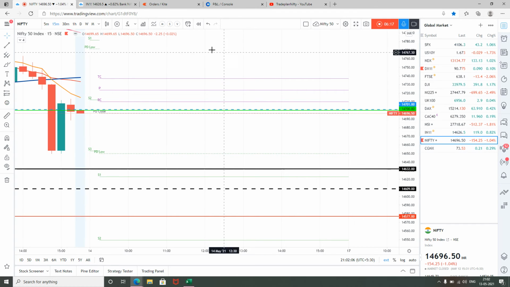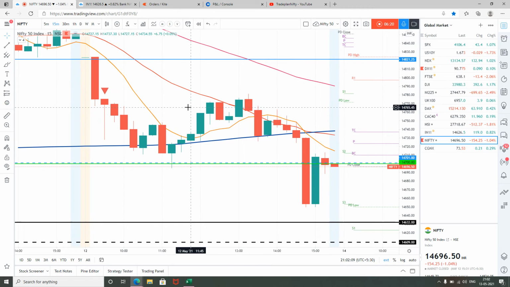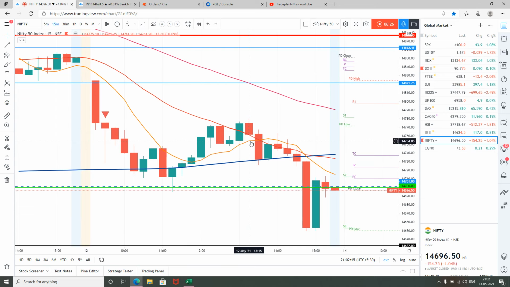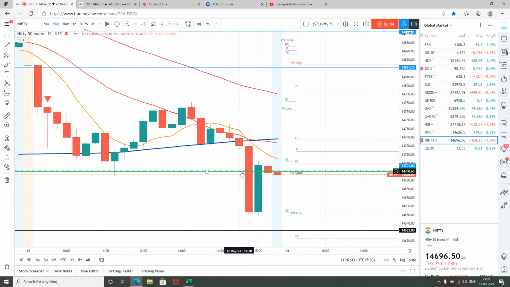Now let's see what happened on 12th of May. On 12th of May, my plan was to sell on rise, and I was already carrying one PE. Market had a gap down opening. I continued my position, and on this particular green bar, I exited my position. So this was a very good move which I had, and then I did not take this up move. And on this red bar, I shorted my first lot of 14,700 PE, and then when it crossed this weekly pivot, somewhere here I shorted the second lot.